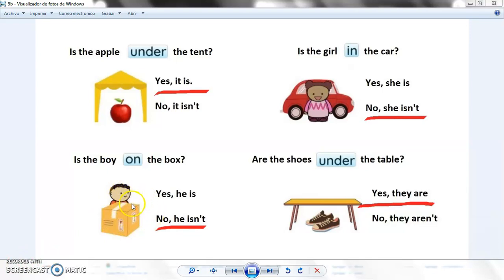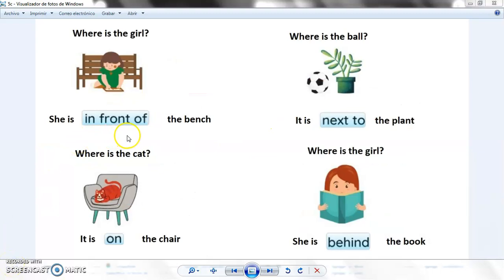For example, no, he isn't. He's behind. No, she isn't. She's in front. That's the reason we need to be able to answer this kind of questions. Ser capaces de contestar estas respuestas. Where is the girl? ¿Dónde está la chica? She's in front of the bench. Where is the ball? It is next to the plant. Where is the cat? It is on the chair. Where is the girl? She is behind the book.